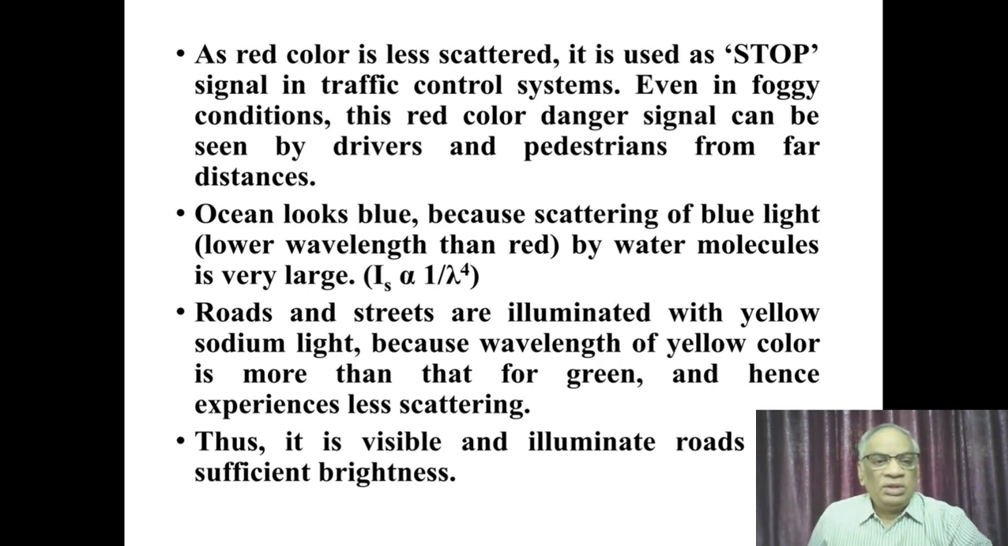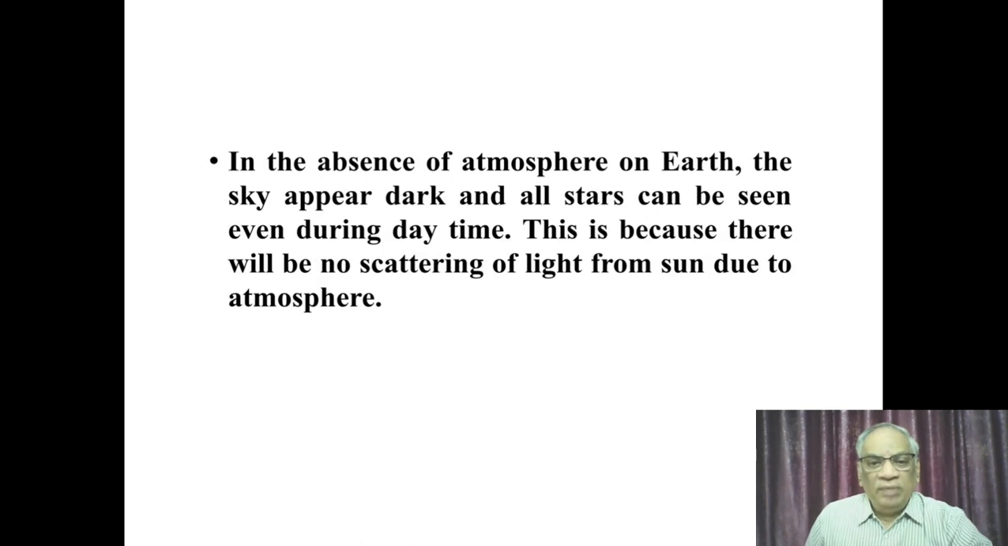Oceans look blue because the scattering of blue light, that is lower wavelength, by water molecules is very large. Hence, the oceans also appear blue in color. Roads and streets are sometimes illuminated with yellow sodium light because the wavelength of yellow color is more than that of green and hence it experiences less scattering and is visible, illuminating the roads with sufficient brightness and with less air strain.